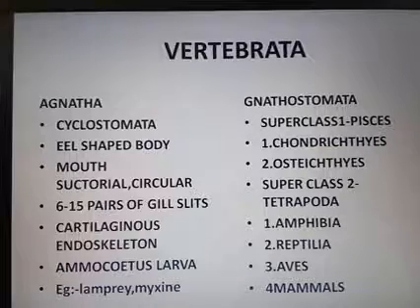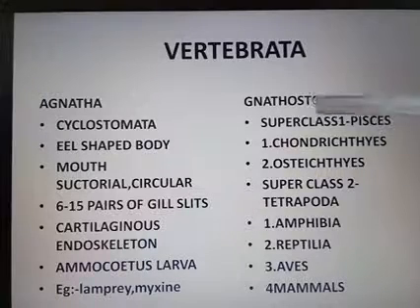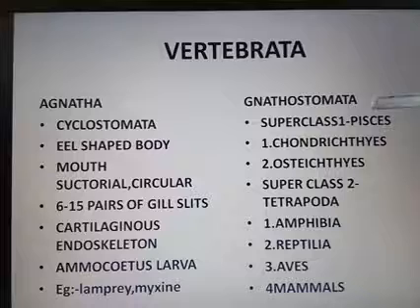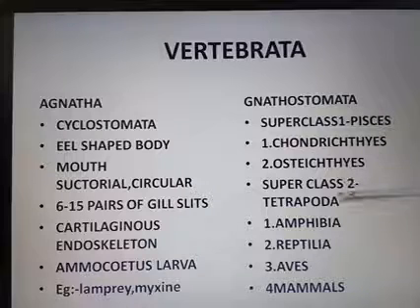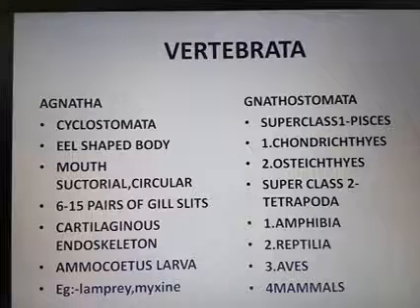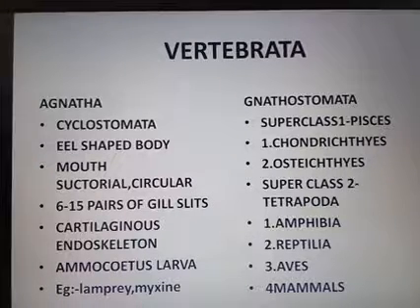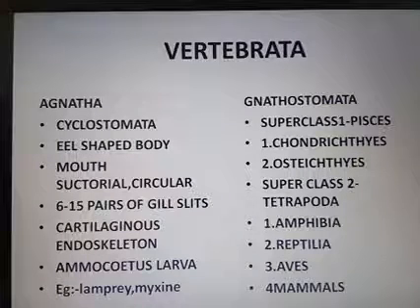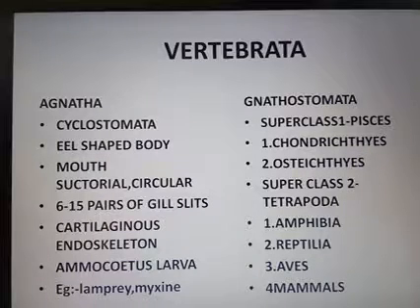This Gnathostomata is again classified into two superclasses. Superclass 1 is Pisces and superclass 2 is Tetrapoda. So Vertebrata is divided into Agnatha and Gnathostomata. Gnathostomata is divided into two superclasses, one is Pisces and the other is Tetrapoda.